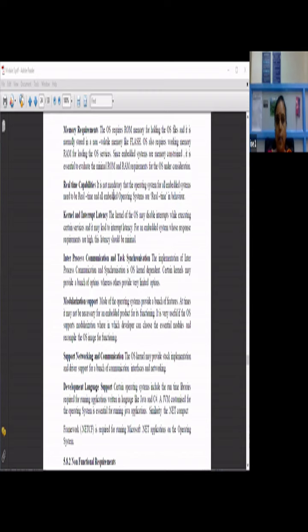So for example, your washing machine and microwave oven are all non-real-time, and all embedded operating systems are real-time in behavior. So based on these things, whether the embedded system is real-time or non-real-time, based on those capabilities also, you need to decide how to choose the operating system.